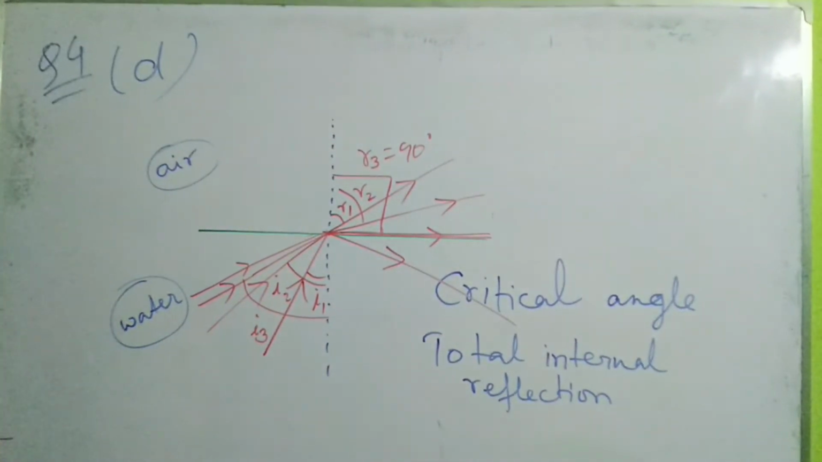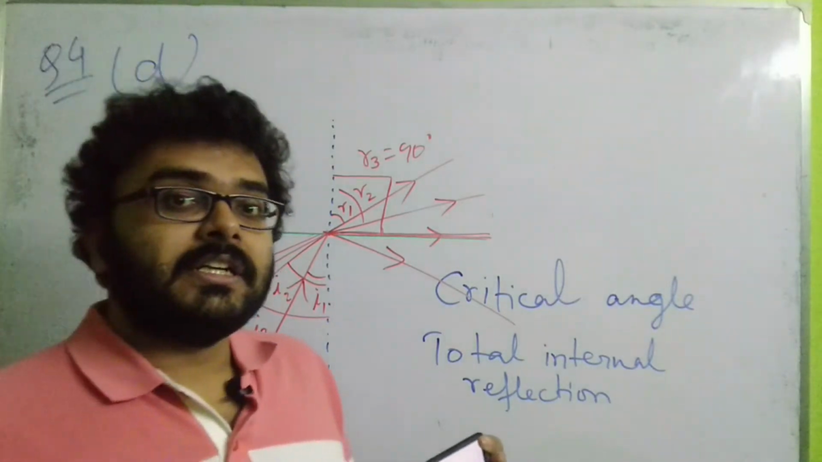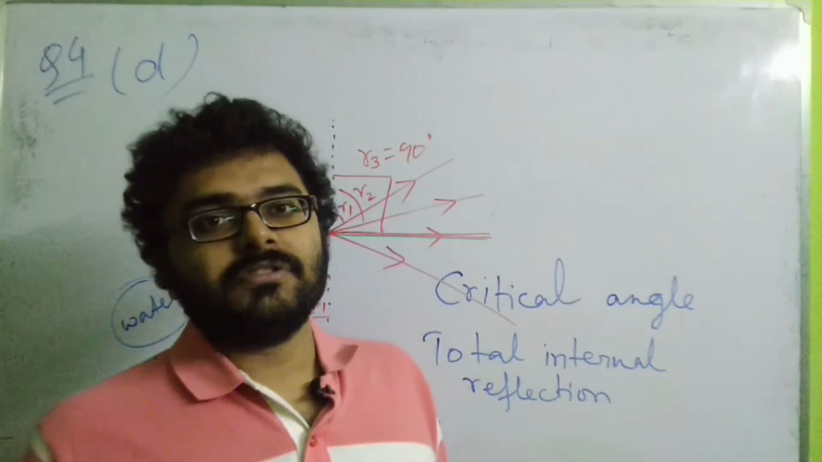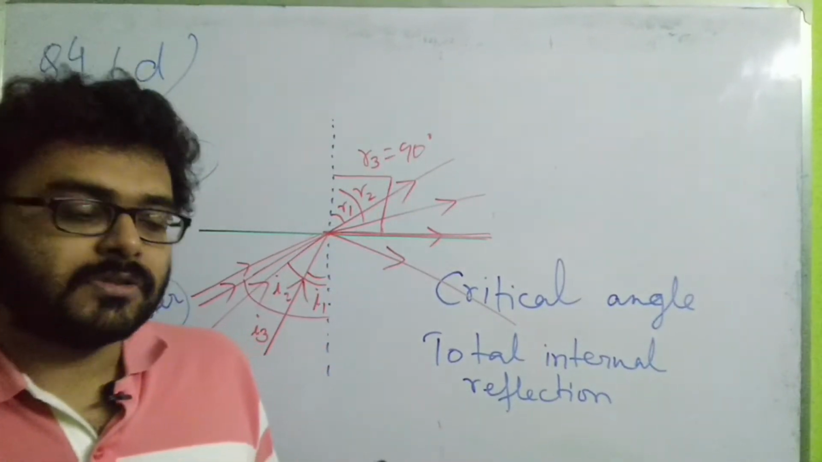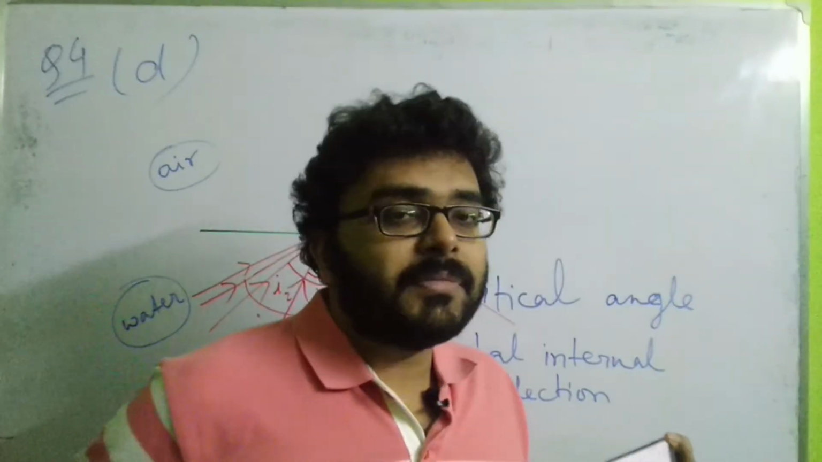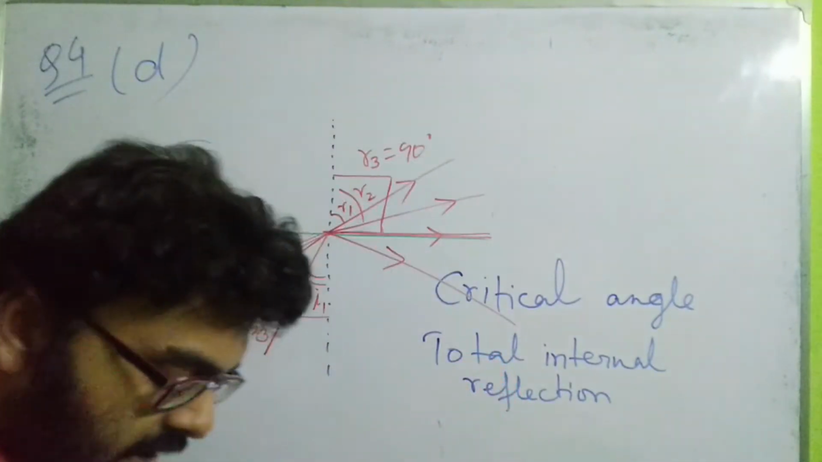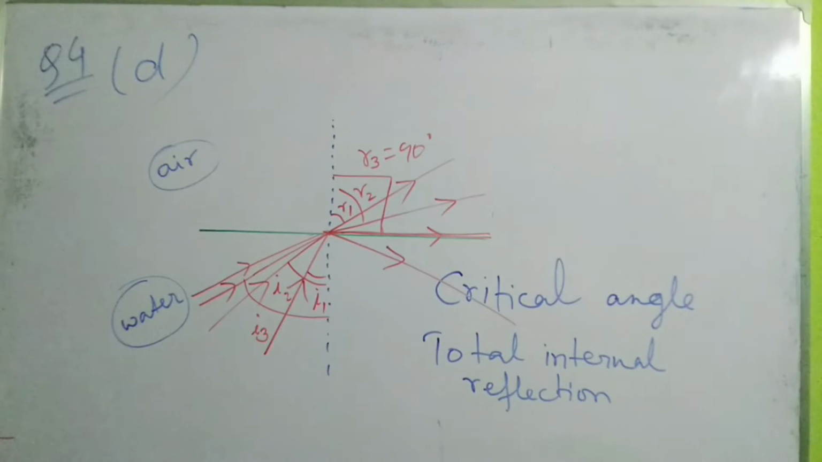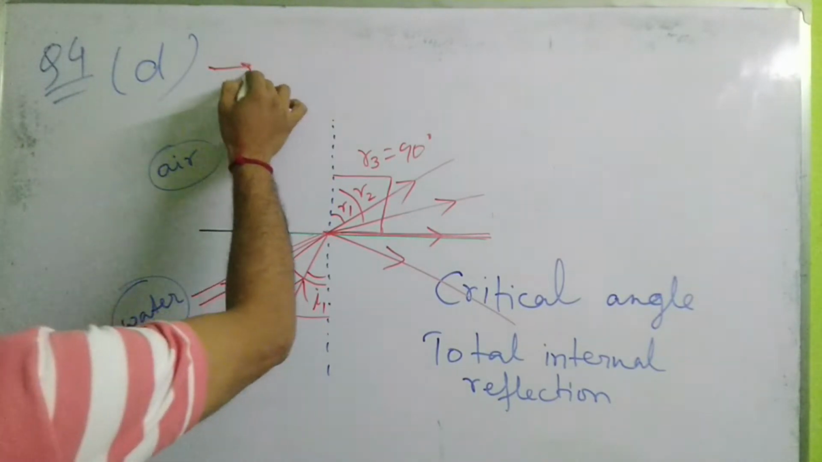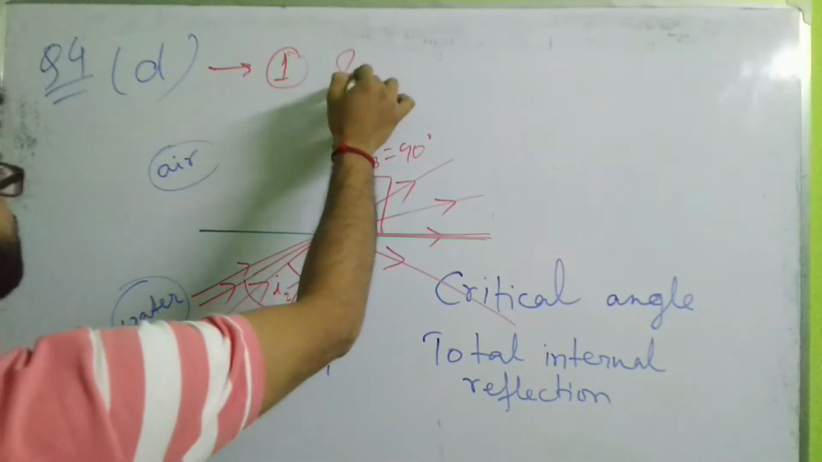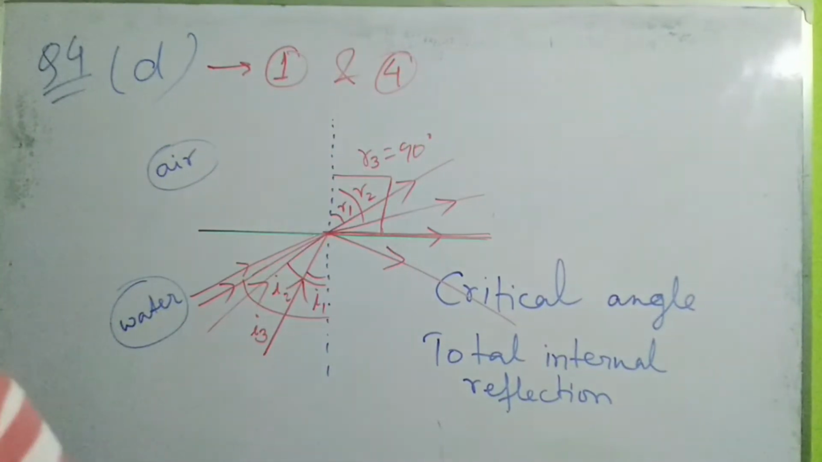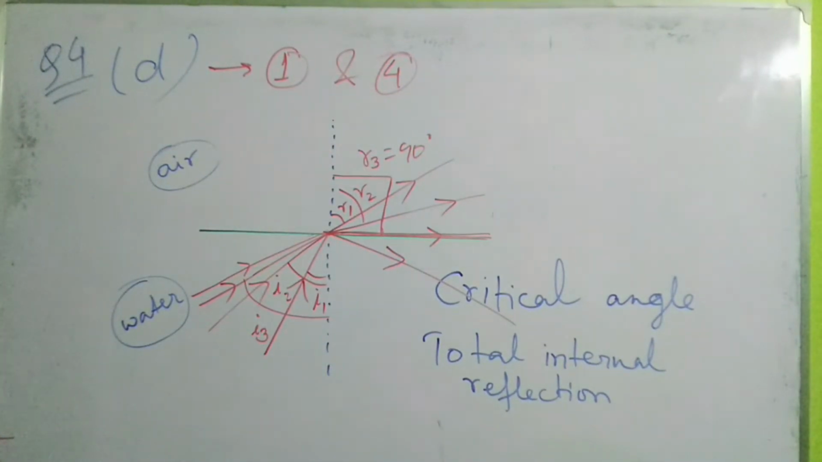Why is option 2 not correct? Because the critical angle has not been mentioned as 42 degrees. If it was mentioned as 42 degrees, then the correct option would have included option 2. So the answer in this case turns out to be option 1 and option 4. So question number 4D, option 1 and 4.